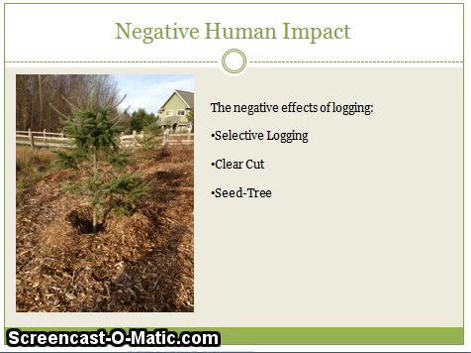Clear-cut logging is harmful because none of the trees are being replaced and none are being conserved. It disrupts biodiversity and encourages eutrophication. Seed tree logging is less harmful because trees are being planted in the place of those being cut down, and the large trees are left to help sustain the environment. However, it too encourages eutrophication because fewer trees leads to a higher level of nutrients in the runoff.